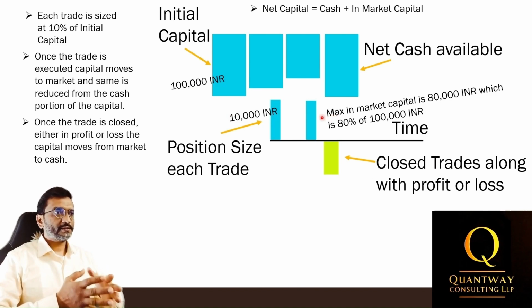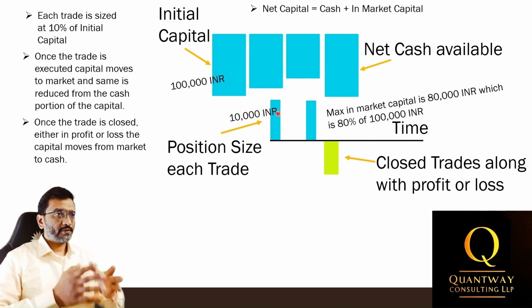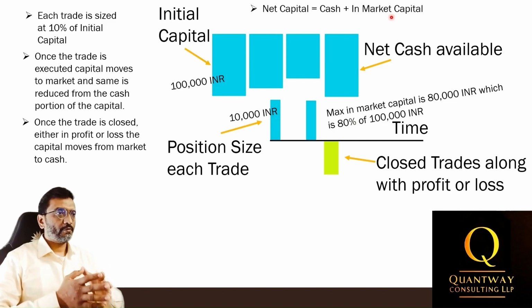The big blue box represents the net available cash. When a trade is executed with a defined position size, the net cash will decrease and move into the market. The cash portion of the capital reduces by an equivalent amount as this capital is now moved into the market. After the trades are closed, whether they result in profit or loss, the capital will return to cash from the market. The net capital is the sum of the available cash and in-market capital. The in-market capital is calculated based on the close price of the day multiplied by the number of shares held.